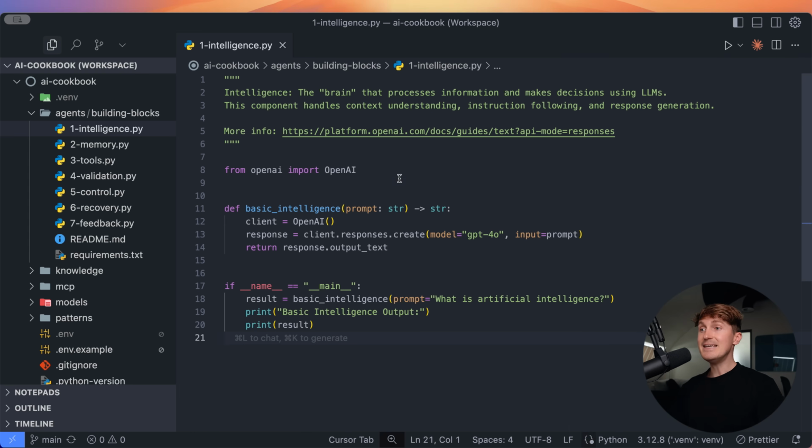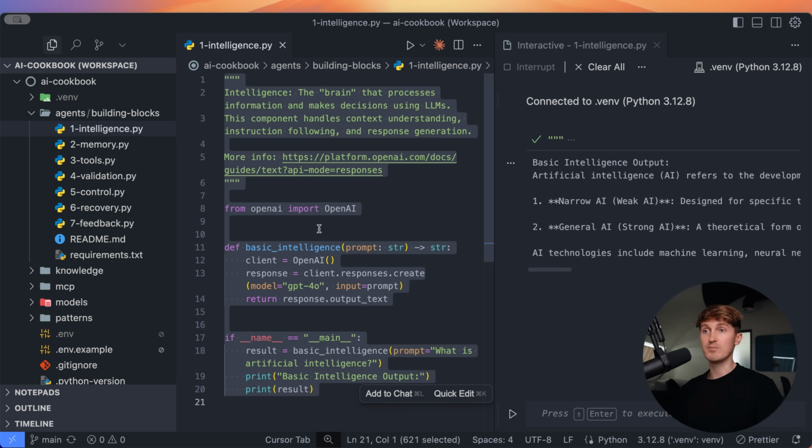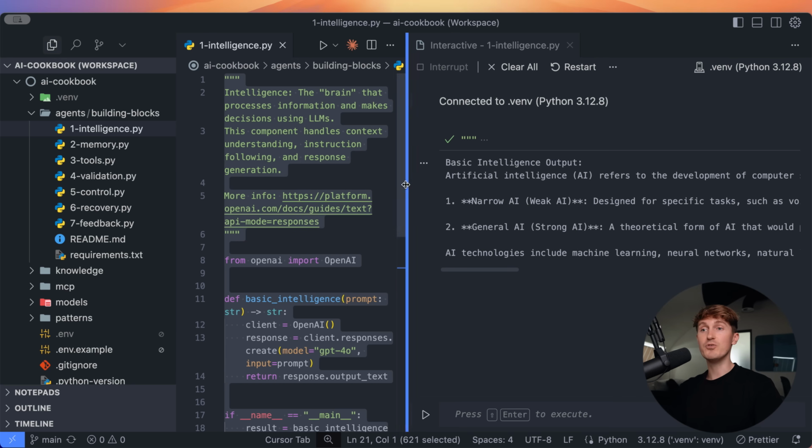Now, we can very easily do this in the Python programming language using, for example, the OpenAI Python SDK, where we connect with the client, we select which model we want to use, we plug in a prompt, and then we wait for the response. So simply running this can be done in any programming language. It can be done directly with the API. It can be done with N8N. But this is the first foundational building block. You need a way to communicate with these models and get information back from it.